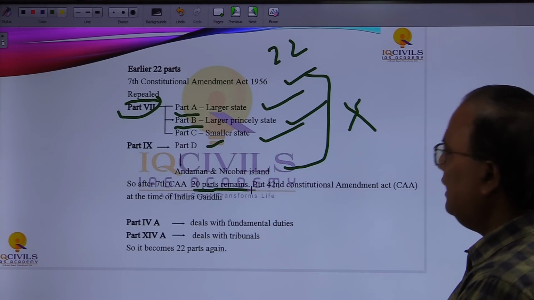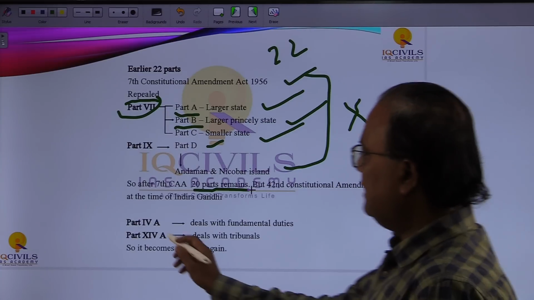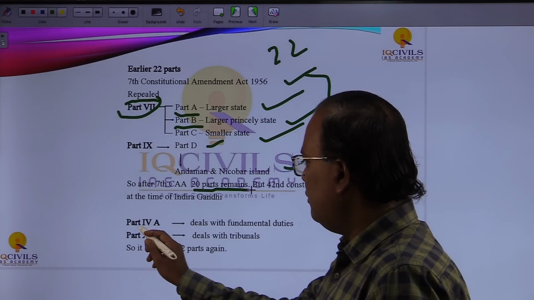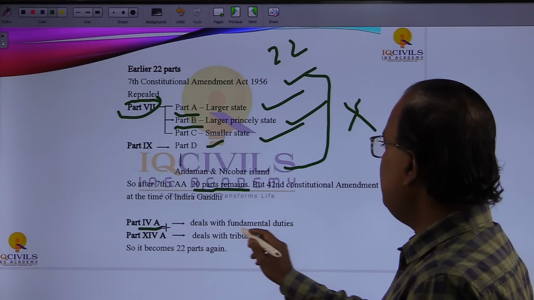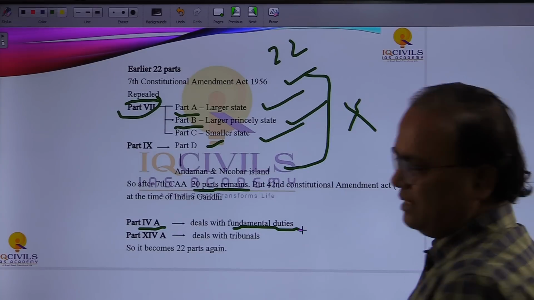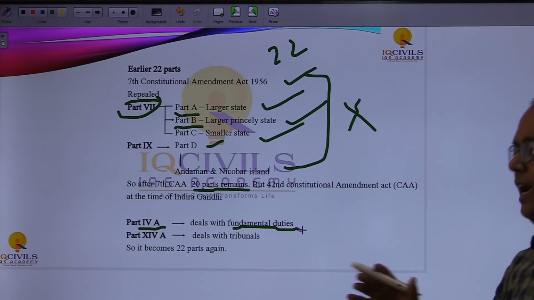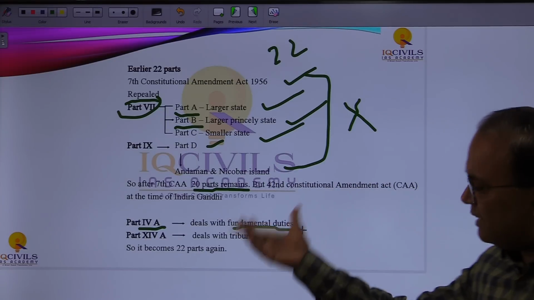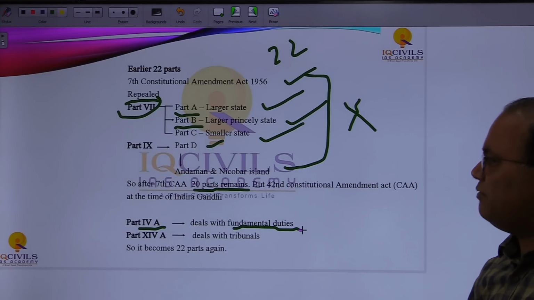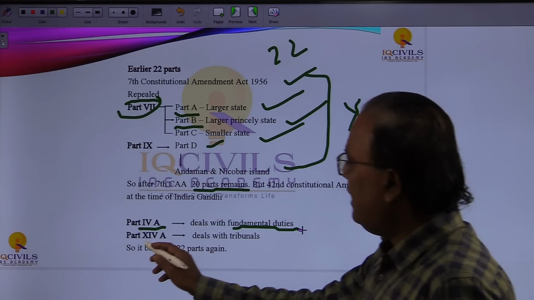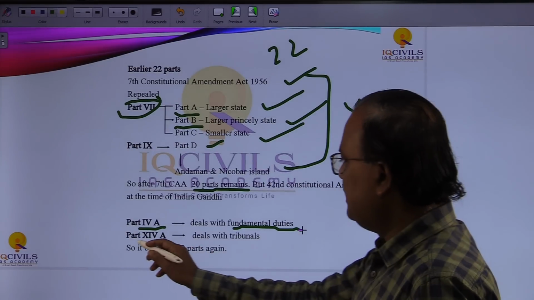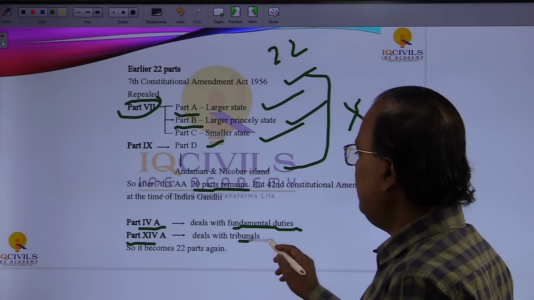Again, the 42nd Constitutional Amendment Act, at the time of Indira Gandhi, added 2 parts. That is Part 4A, and it deals with the fundamental duties. As you know, right now we have 11 fundamental duties, but at that time there used to be 10. And Part 14A deals with tribunals.